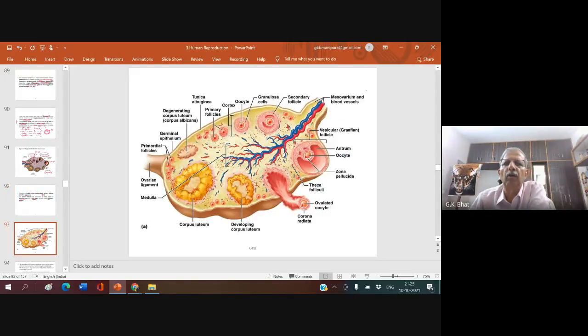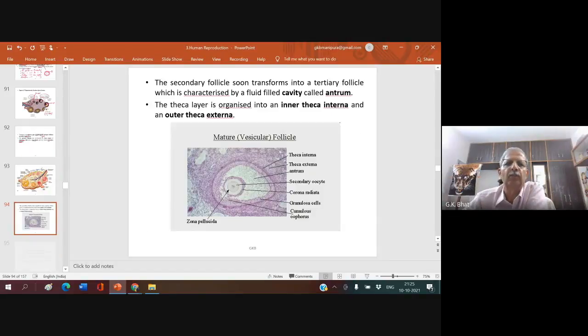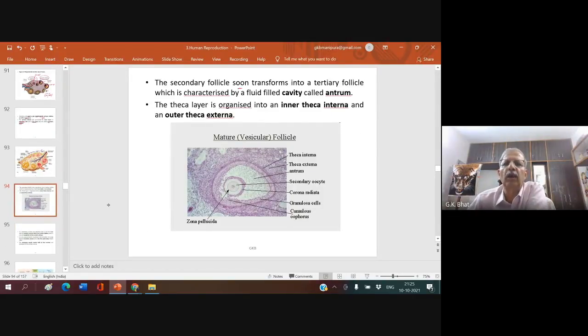This is what you have as the primary follicle: primary oocyte and one layer of granulosa cell. When it gets covered by more layers of granulosa cells and also a new theca, it is called a secondary follicle. The secondary follicle soon transforms into a tertiary follicle, which is characterized by a fluid-filled cavity called the antrum.